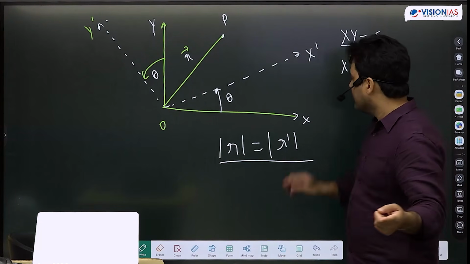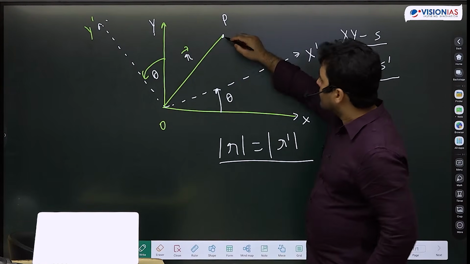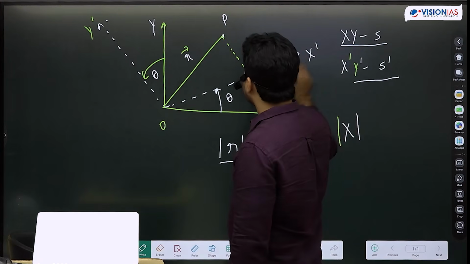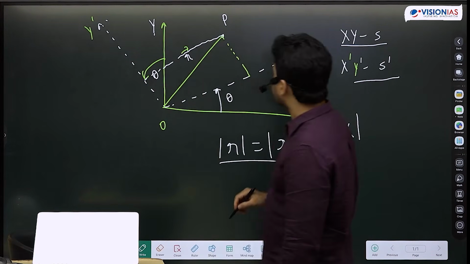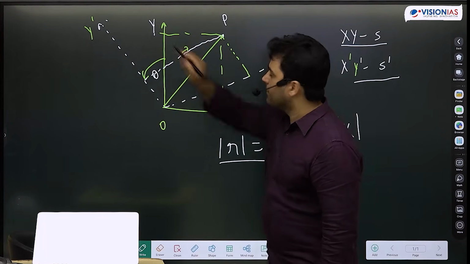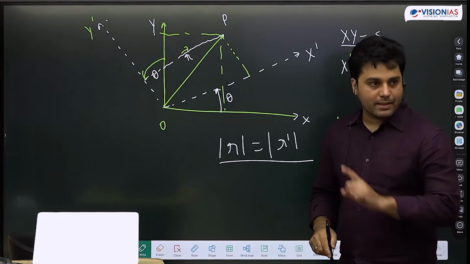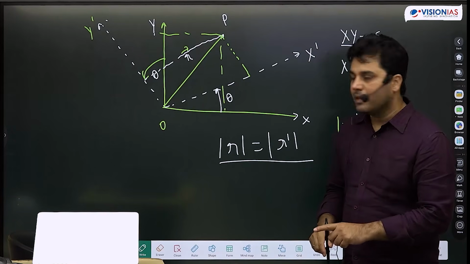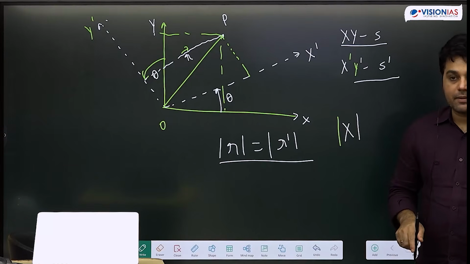So that is why mod x is not a scalar quantity, because here x dash is this, and y dash is this. Is x same as x dash? No. Is y same as y dash? No. So x is not a scalar, y is not a scalar, but is r same as r dash? Yes, that is the correct definition of scalar.